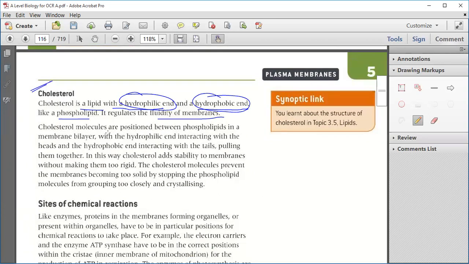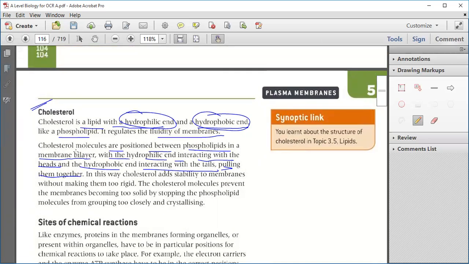Cholesterol molecules are positioned between phospholipids in the membrane bilayer, with the hydrophilic end interacting with the head and the hydrophobic end interacting with the tail, pulling them together.